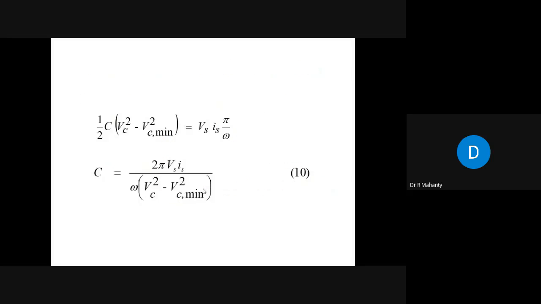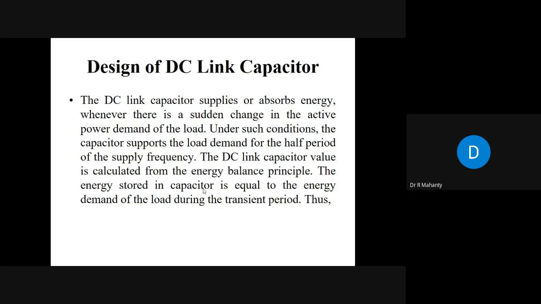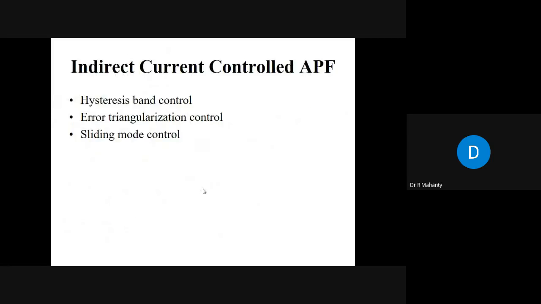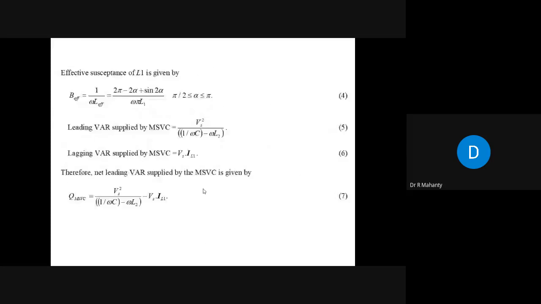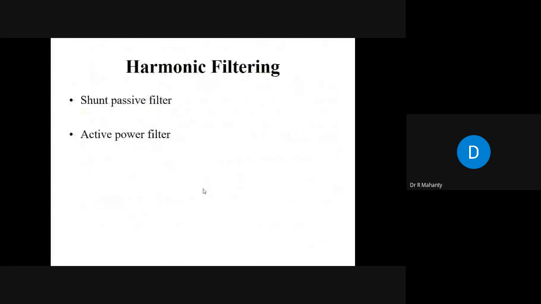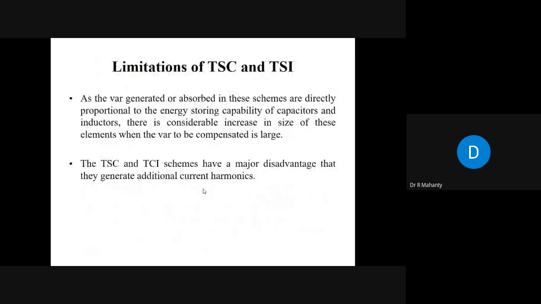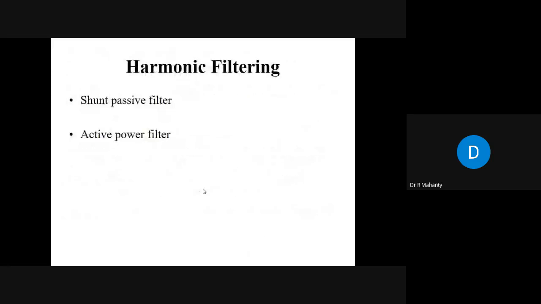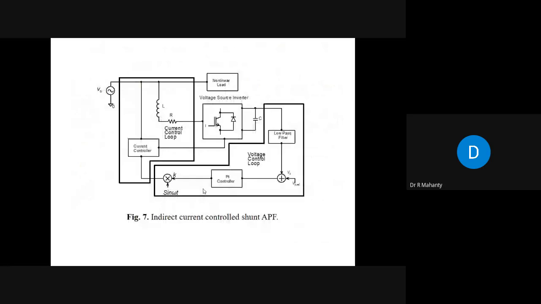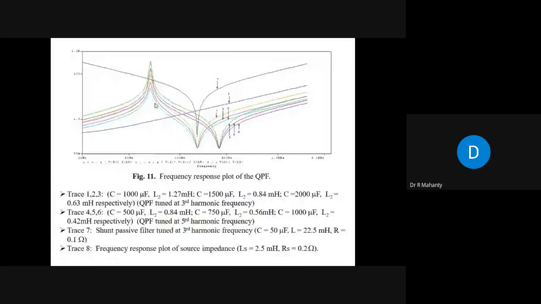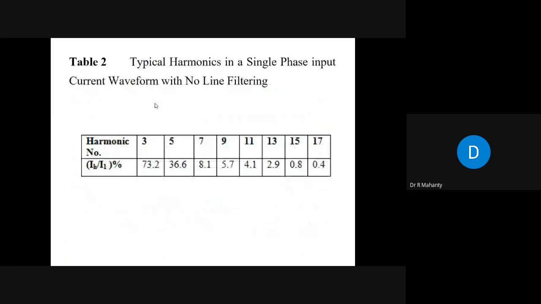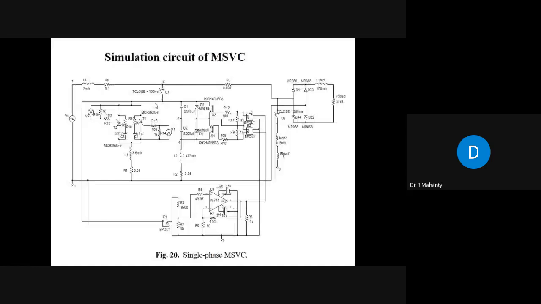Another thing is how will you design the capacitance in this? Because here you have a DC link capacitor. What is the DC link capacitor? Let me show you the DC link capacitor. Just a minute. The DC link capacitor is here. This is the DC link capacitor. You have to design this capacitor and also you have to design this inductor. Okay, so the basic formula for designing the DC link capacitor is that, let me come to it.